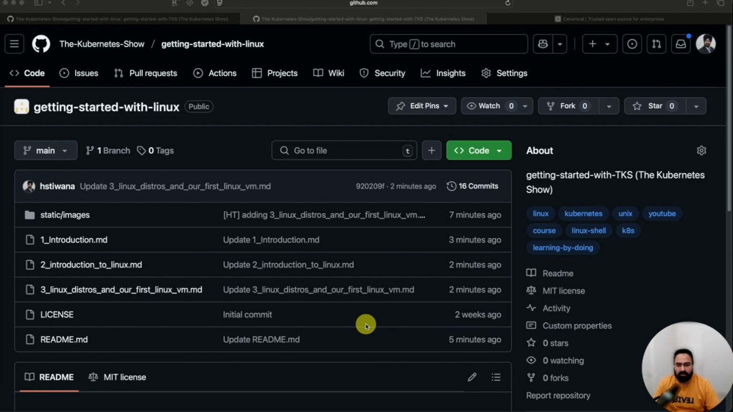This week, we're going to talk about the Linux operating system. We'll pick up from where we left off.